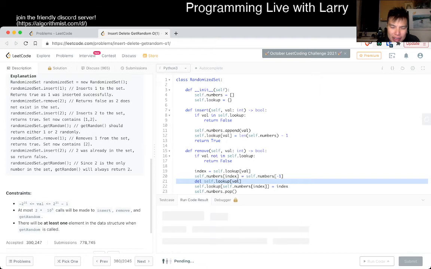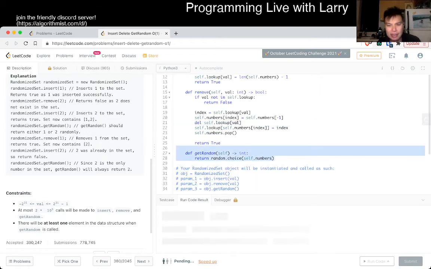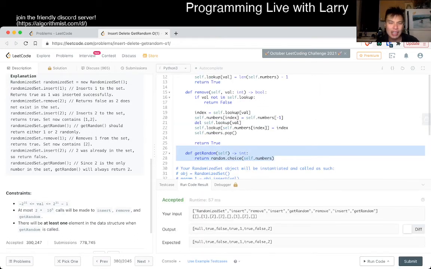And then here, this is O of 1. Wait, is this O of 1? Actually, I don't know. Huh. I don't know about Python's random choice performance, because this could be O of N. It depends on how they implement it. It could be O of N or O of 1. And I actually don't know how they implement this. So maybe I'm wrong on this one. Maybe you do just need to pick a random number instead.